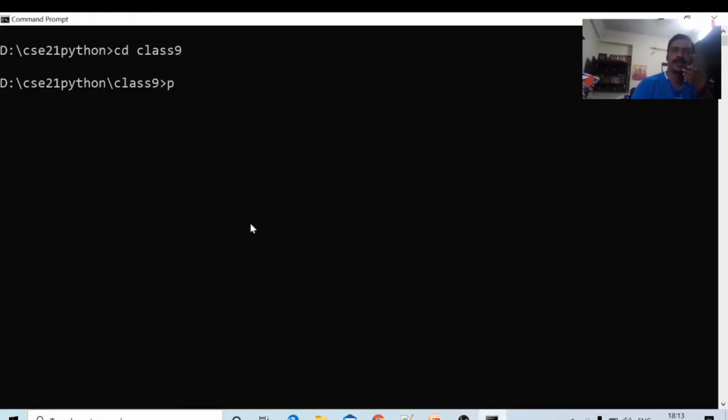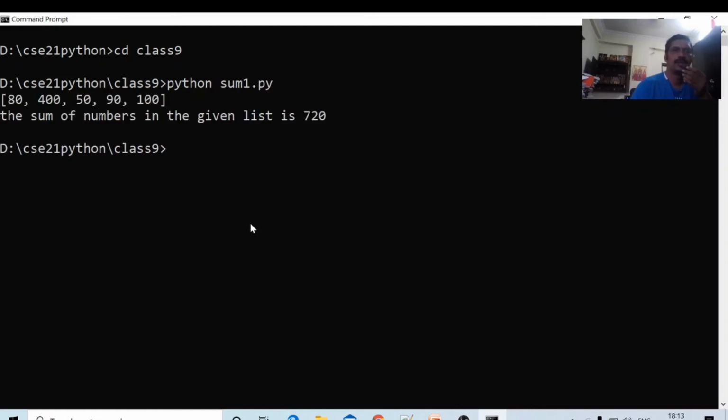Python sum1.py. That is the list, and it printed all the elements. The sum of numbers in the given list is 720. 80, 80 plus 400 is 480, 480 plus 100 is 580, 580 plus 100 is 680, plus 40 gives 720. The total is correct. So the sum of the numbers in the given list is 720.